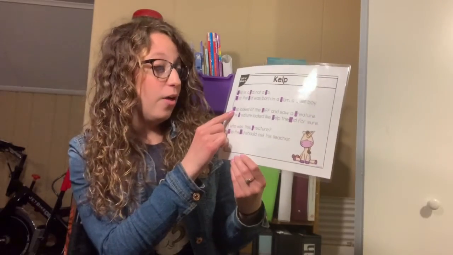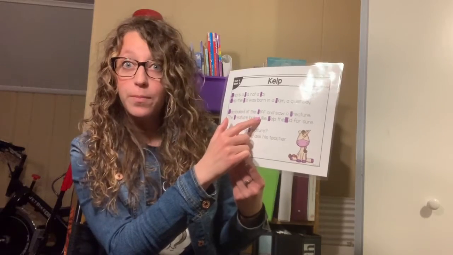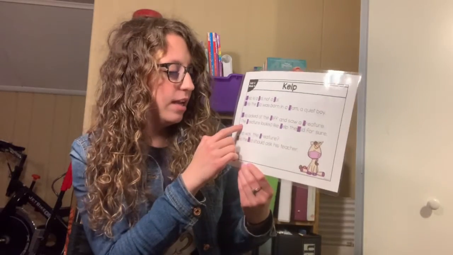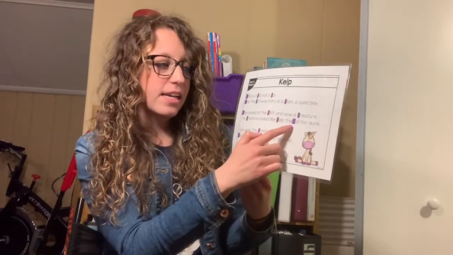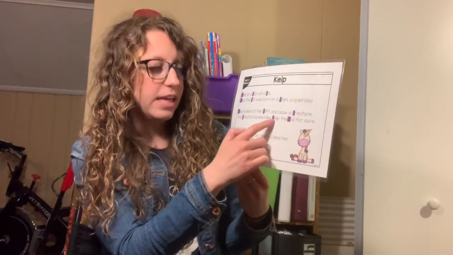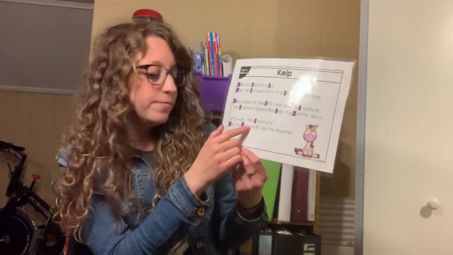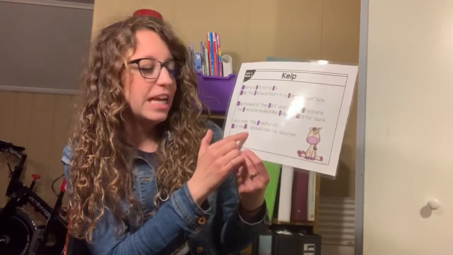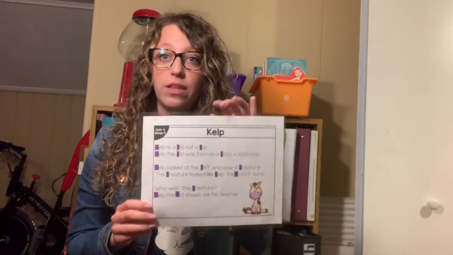You ready? Kelp looked at the cliff. There's one. And saw a creature. There's another one. The creature, there it is again, looked like Kelp, the kid for sure. Who was this creature? Kelp the kid should ask his teacher. So a lot of those words in our poem start with k, k, k.